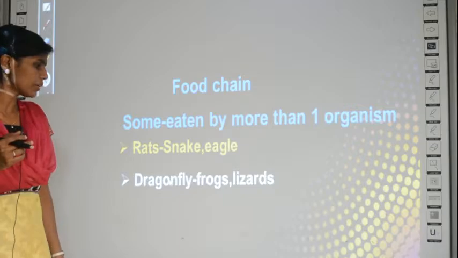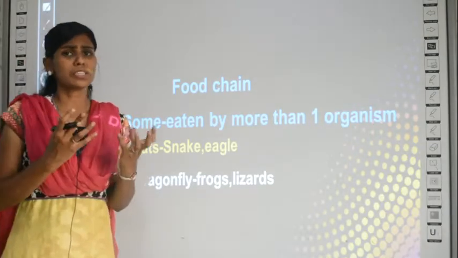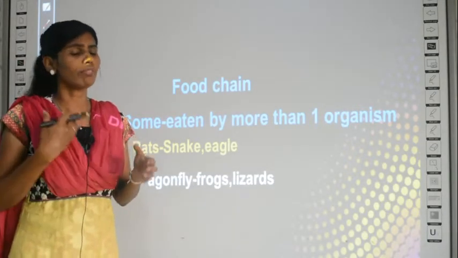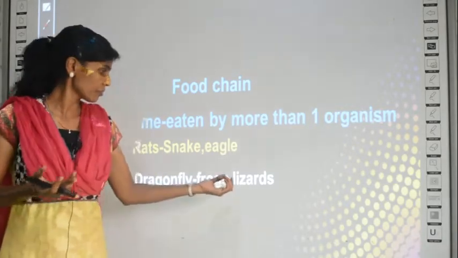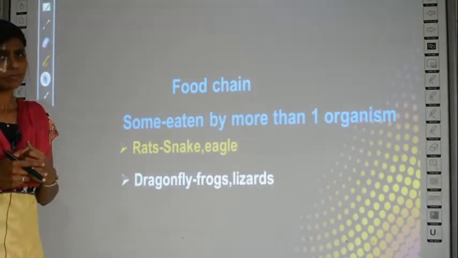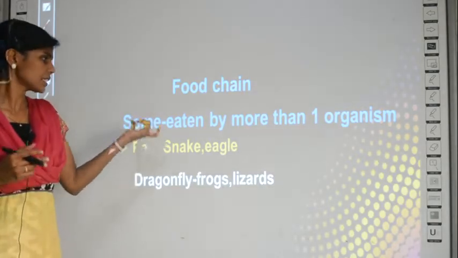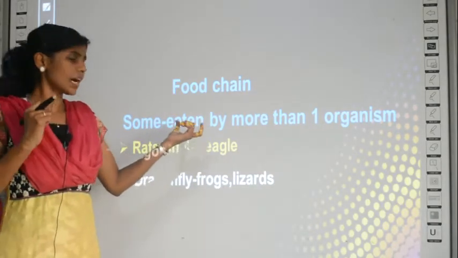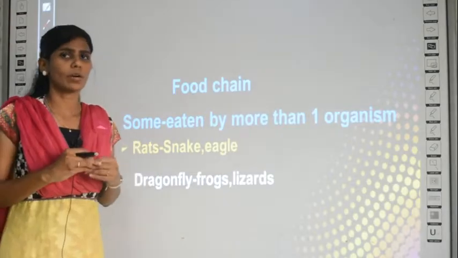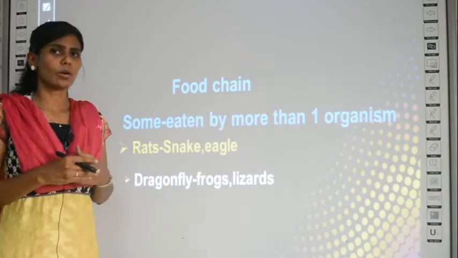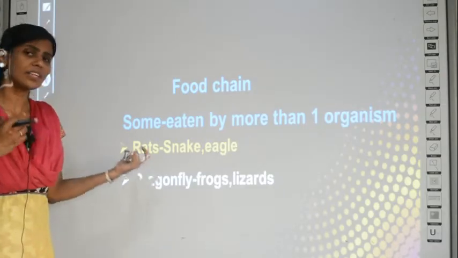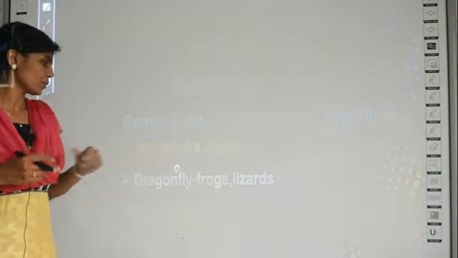One more example given is the dragonfly. It is not necessary that a dragonfly should always be eaten by frogs. Dragonflies can also be eaten by lizards. Clear? That is what is meant. Some organisms are eaten by more than 1 organism. This organism can be food for more than 1 organism. Many organisms can have this as the food source.